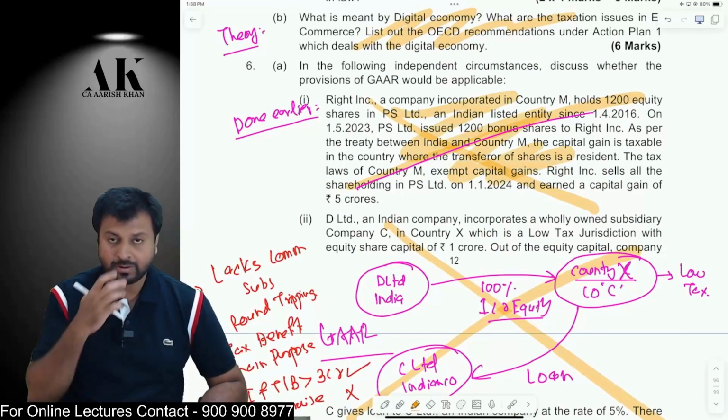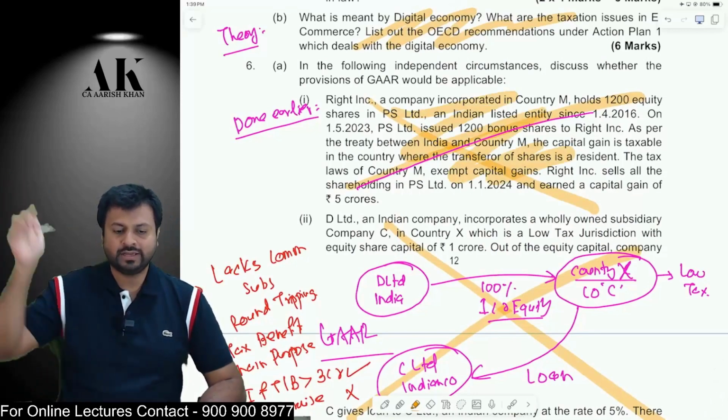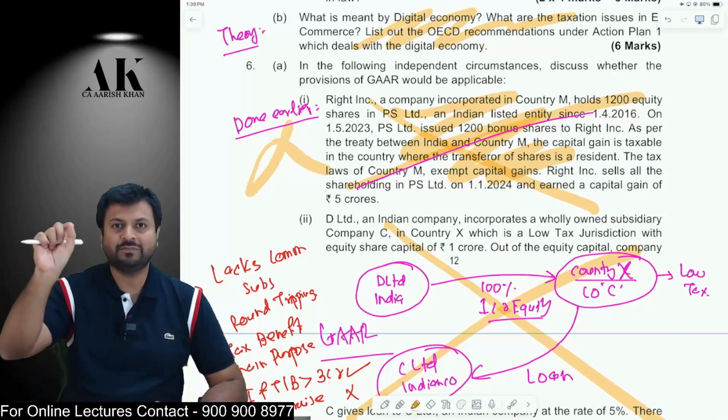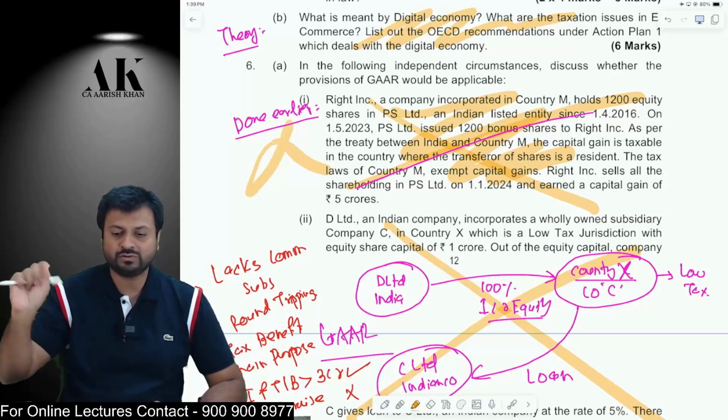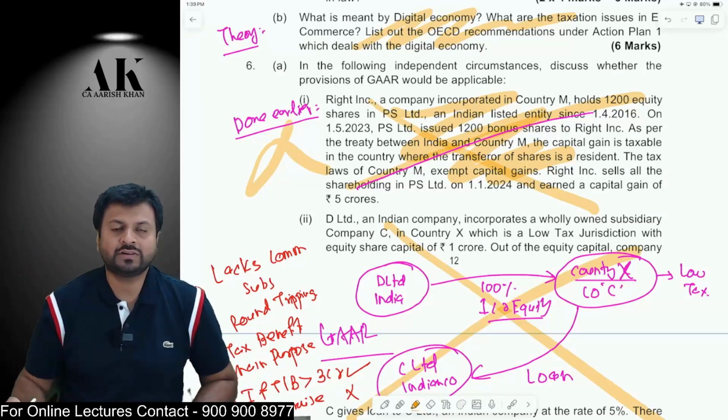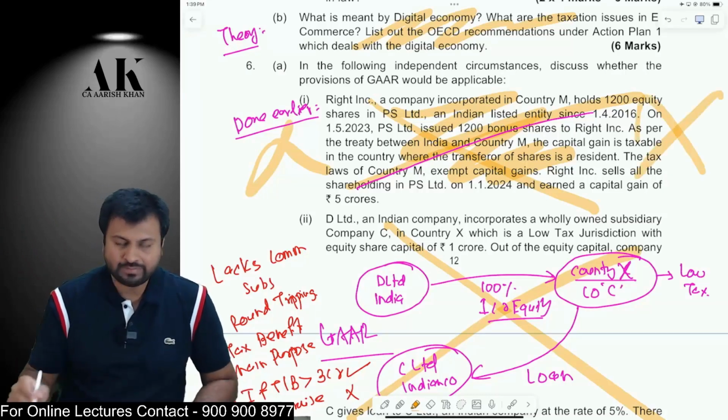This question talks about that in 2016 if you have done something, GAAR is not applicable. Remember, GAAR was applicable in one of the MTP questions. I have made you change the date also from 2018 to 2016. GAAR is only applicable if the transaction is undertaken on or after 1st April 2017. So GAAR is not applicable in this case.